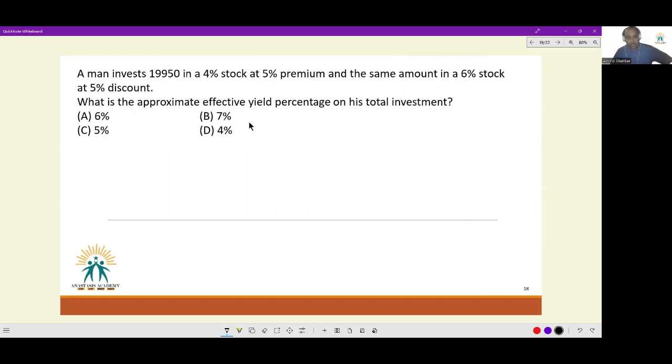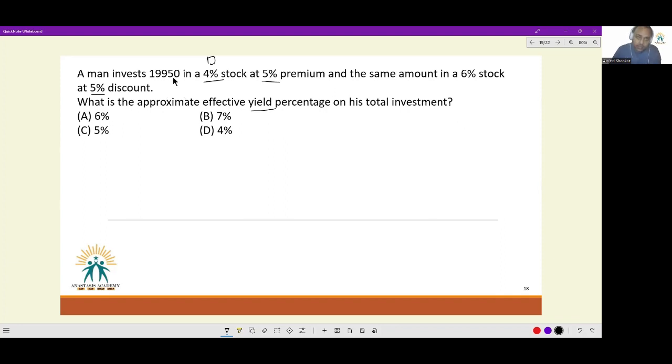Next, a man invests rupees 19,950 in a 4% stock at 5% premium. 4% is the dividend rate, 5% is the premium, and 105 is the market value. He invests the same amount in a 6% stock at 5% discount. What is the approximate effective yield percentage on his total investment? Okay, first let us figure out how much dividend he got, and then I will tell you what yield means. This is another term related to stocks.